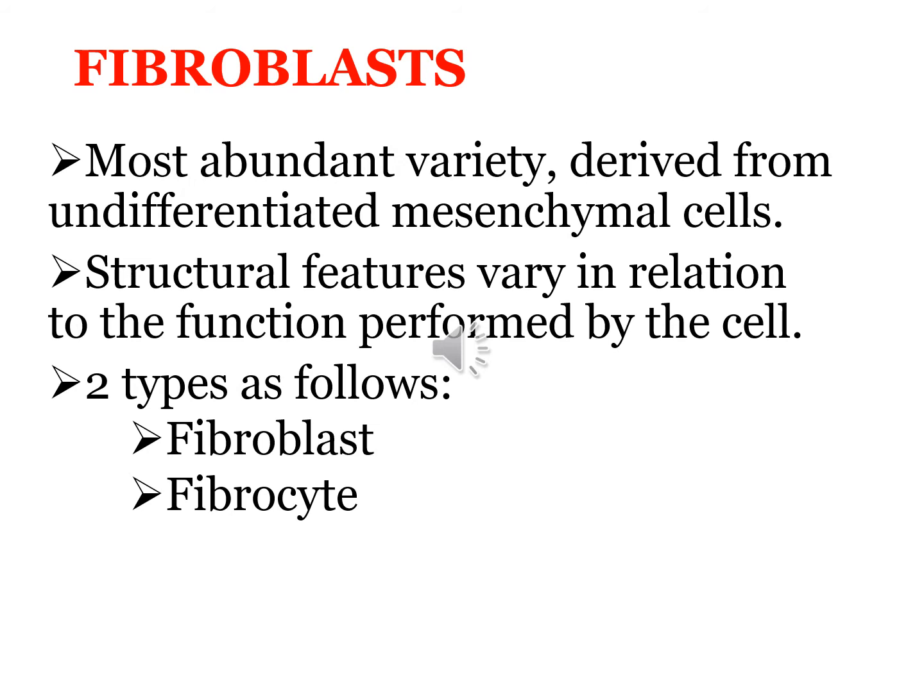The active fibroblasts have abundant and irregularly branched cytoplasm. The nucleus is large, euchromatic, ovoid, and they have prominent nucleoli. So the fibroblasts are the more active cells. They can divide, differentiate, and they have more activity, so they are going to have more rough endoplasmic reticulum, more Golgi apparatus, prominent nucleoli. And in comparison to it, the quiescent fibrocytes have few processes. They are spindle shaped, they have less rough endoplasmic reticulum, less Golgi apparatus, they have heterochromatic nuclei, so they cannot divide that much.